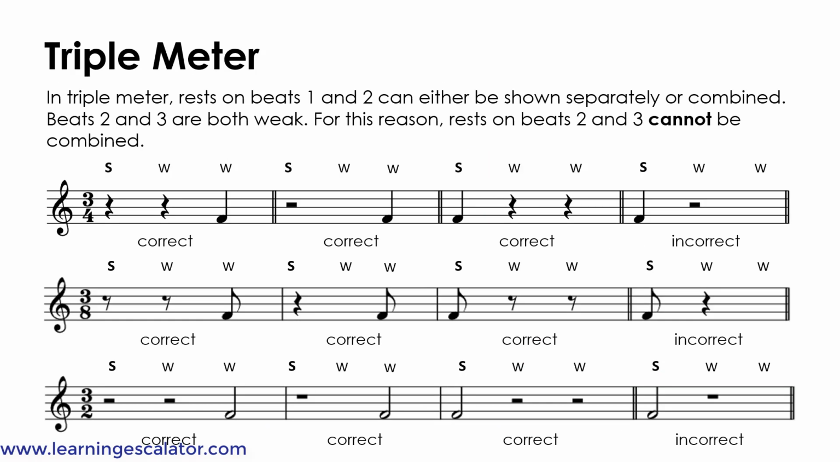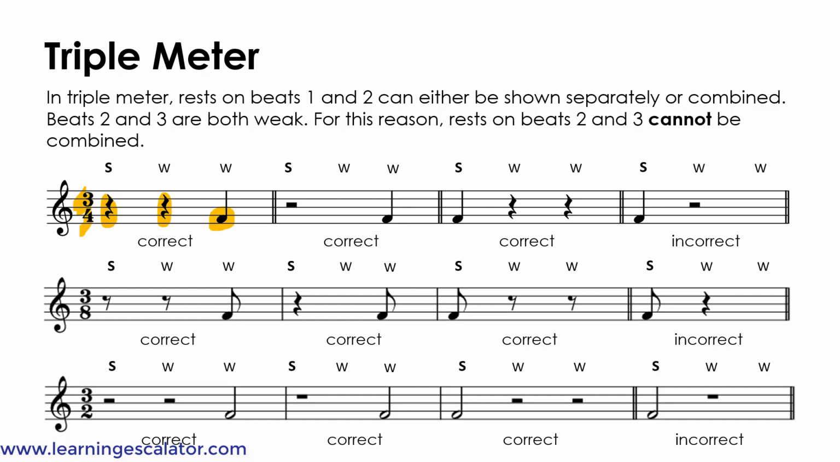In triple meter, rests on beats 1 and 2 can either be shown separately or combined. Beats 2 and 3 are both weak. For this reason, rests on beats 2 and 3 cannot be combined, because strong beats can carry weak beats, but weak beats can't carry other weak beats. So in the first example, there's a quarter rest, another quarter rest, by the way it's 3/4 time, a quarter rest, another quarter rest, and a